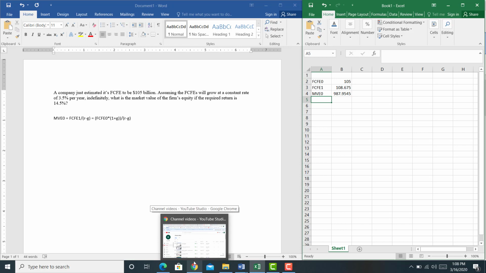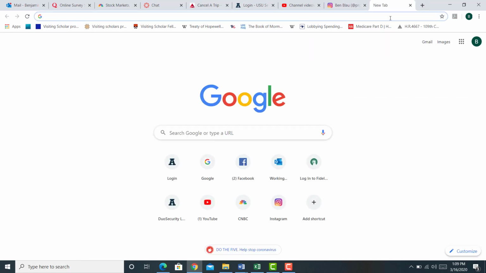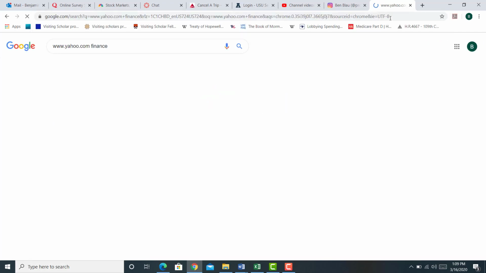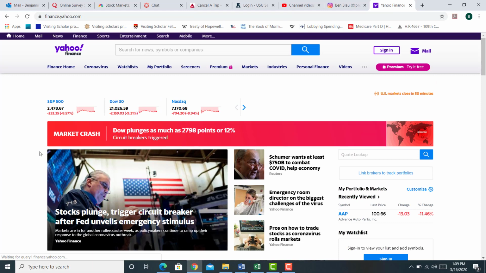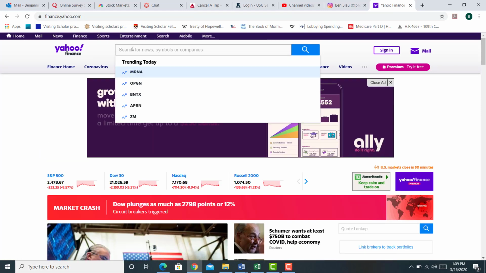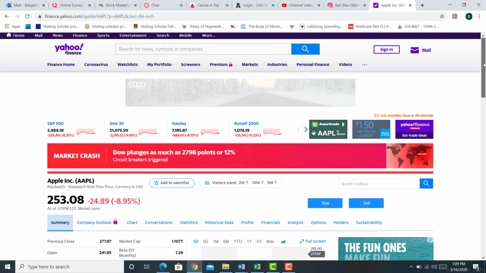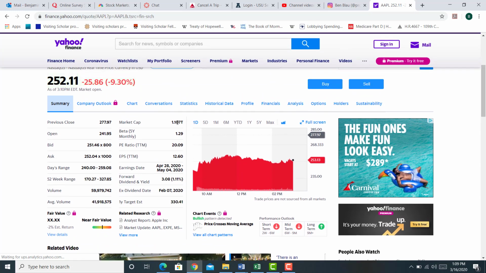Okay, what does that mean? Again, this is not the price per share, but if I were to go to say Yahoo Finance, I don't want to get on. The market is plummeting, down as low as 12% today. But if I wanted to get on here, let's go to Apple. So Apple is down 9% today. Sorry, I just threw up in my mouth. It's still a $1 trillion company, but just barely.